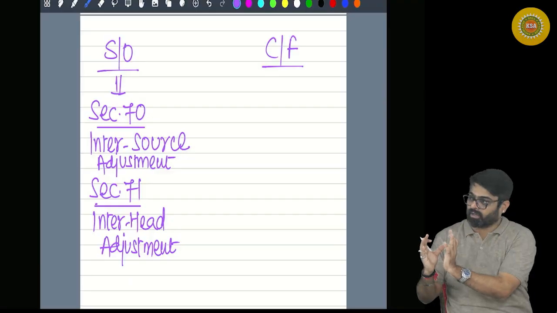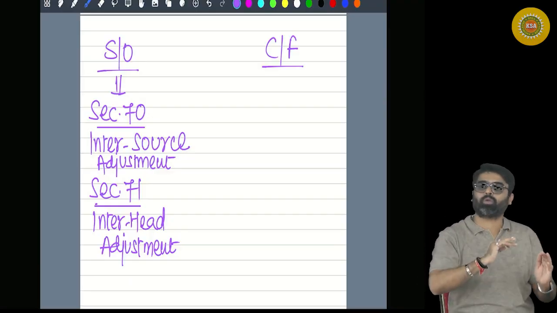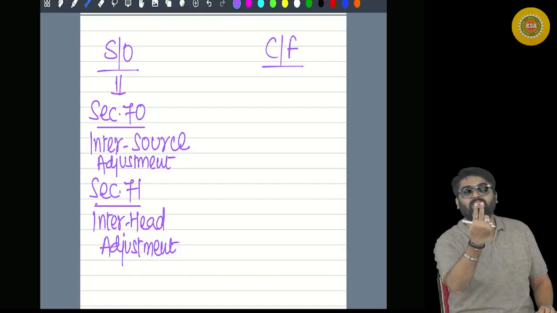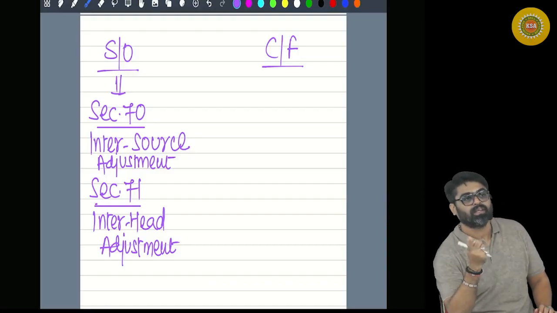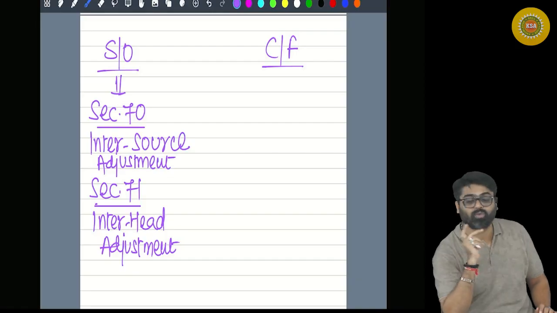I try to set off this 5 lakh loss against the income of this business. It can be set off up to only 3 lakhs. Still 2 lakh rupees of loss remain. Is there any other source under the PGBP head against which this 2 lakh can be set off?